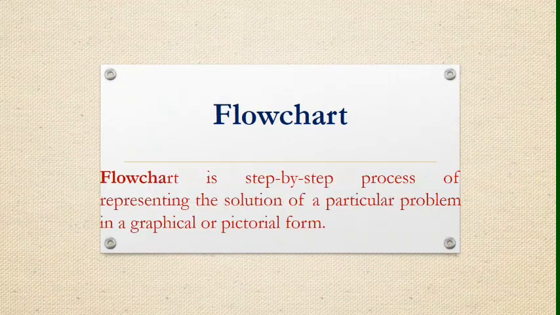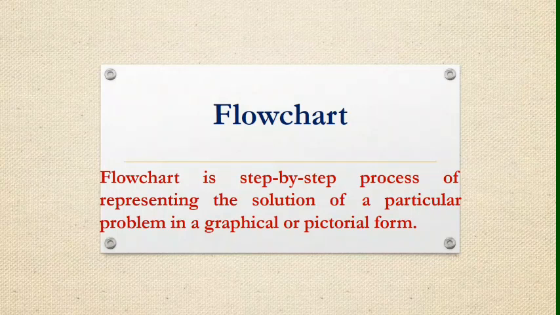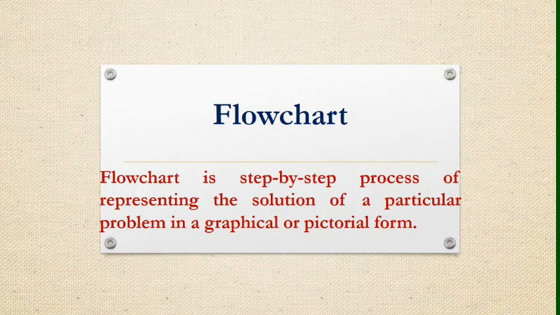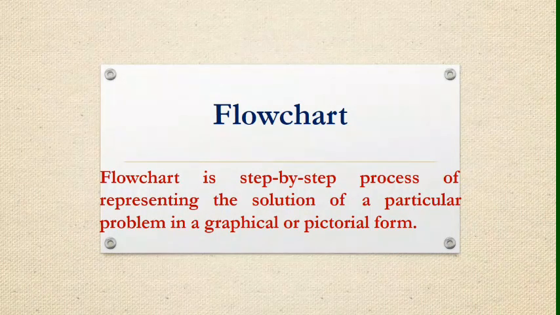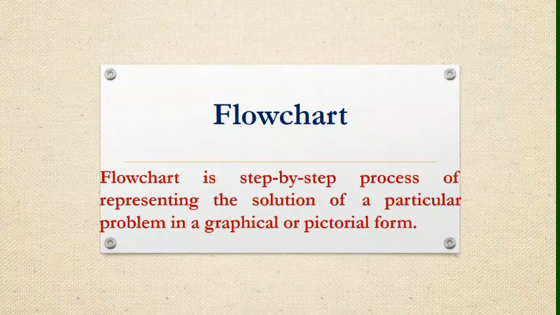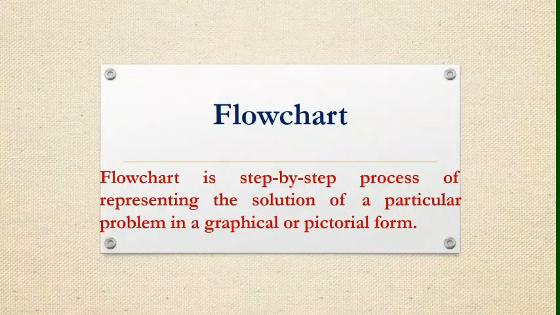Flowchart is a step-by-step process of representing the solution of a particular problem in graphical or pictorial form. In other words, it is a systematic pictorial representation of an algorithm. It is very easy to draw and understand. Now, I will tell you some basic features of flowchart or symbols of flowchart.